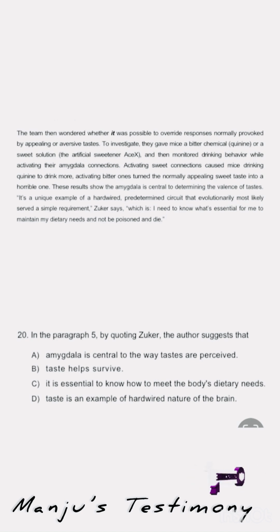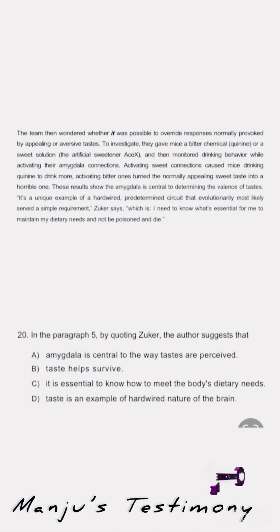And in the fifth paragraph, the author is not quoting Zucker to stress the amygdala's role. We already read paragraphs 3 and 4, and in those we already talked about amygdala and its connections. We explained in detail about amygdala's connections in the third and fourth paragraph. So in the fifth paragraph, they just want to try whether it was possible to override the brain's natural response.